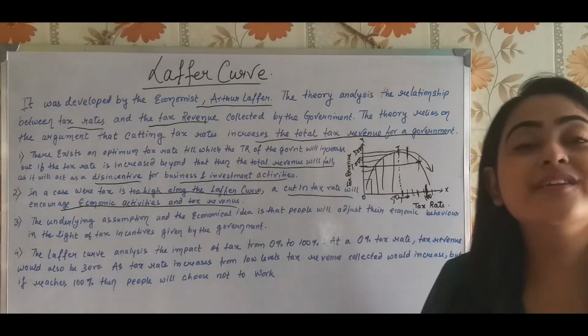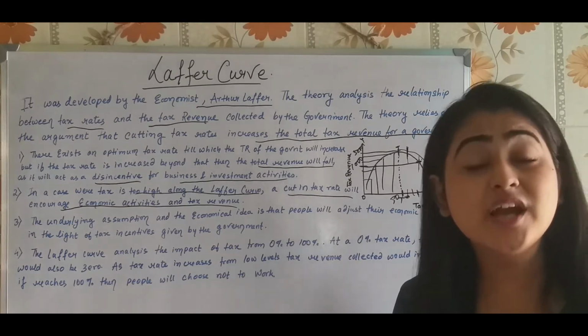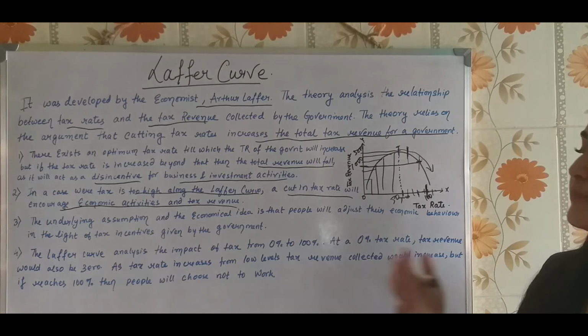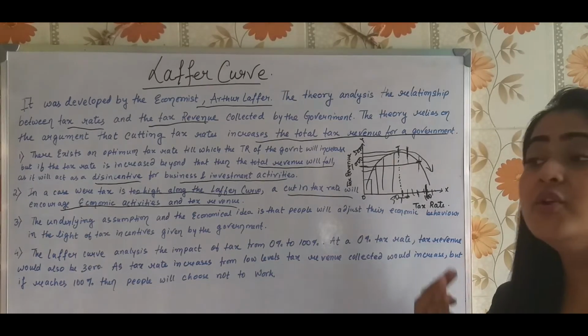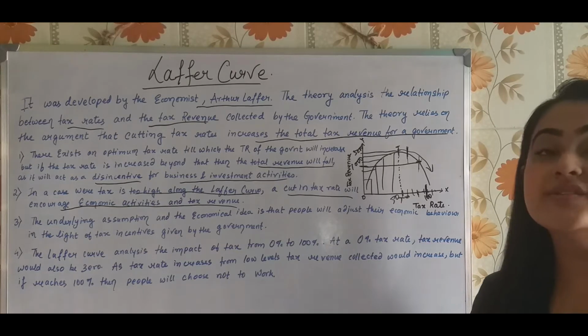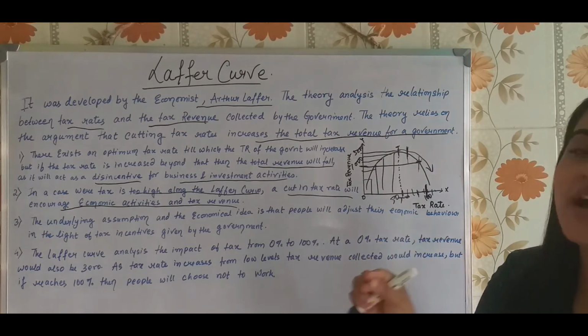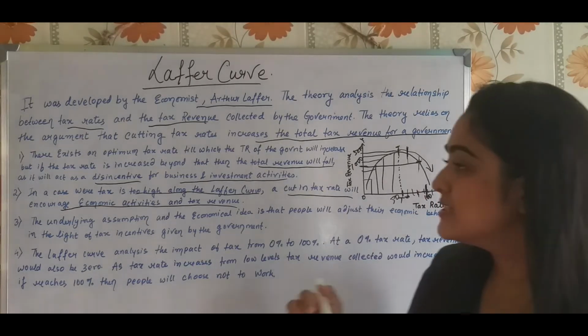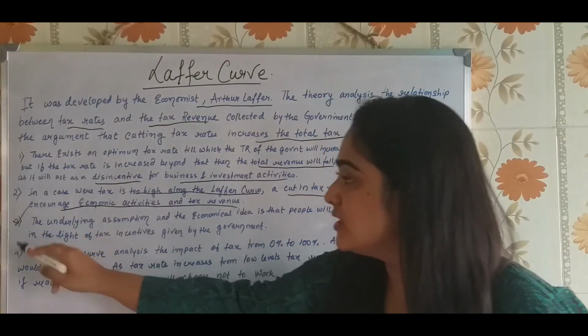Why is that happening? Because it is encouraging the business activities, it is encouraging the investment activities. People are investing, people are doing business, people are willing to work. Why? Because now they know the tax rate has reduced and this is decent enough to pay. Let's concentrate on the third point.